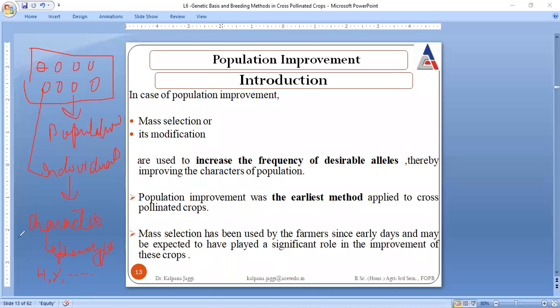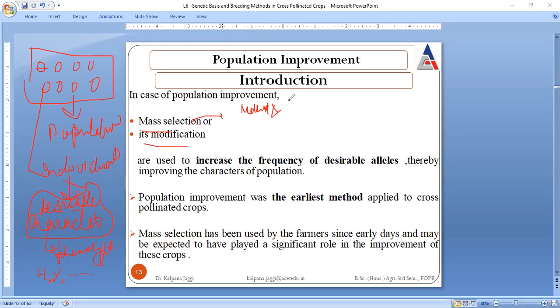And here we are going for the improvement of individuals, because each individual is, I will write here a specific word, each individual is having a desirable character, and when we are going for the improvement of the population, that means alternatively we can conclude that we are going for the improvement of a desirable character, right? So in case of population improvement, either we go for mass selection or for a modification of mass selection. When we say mass selection, then it is a method without progeny test.